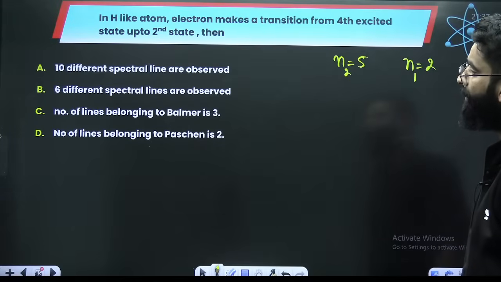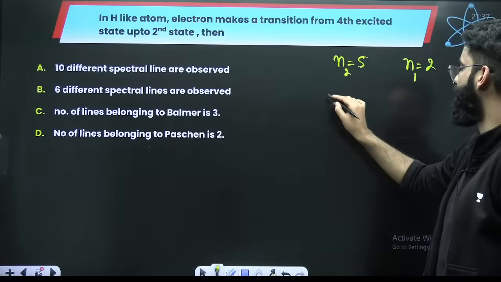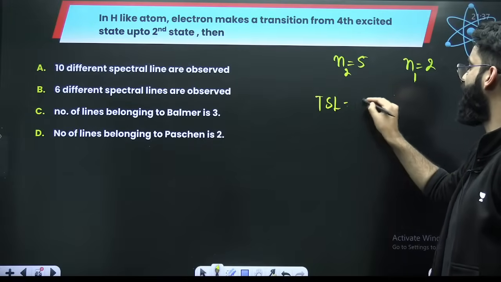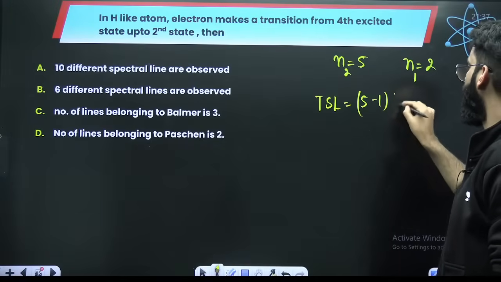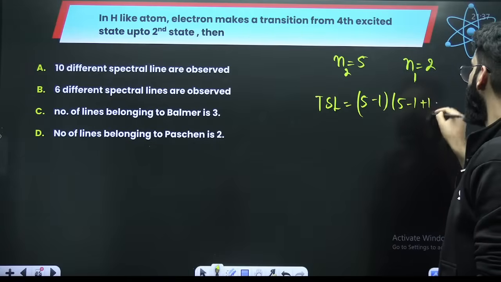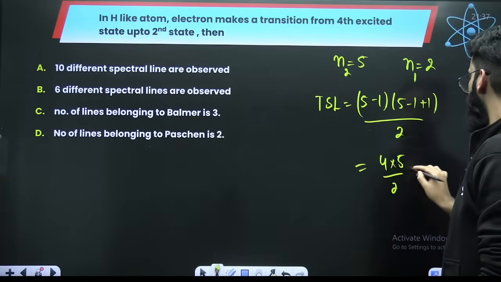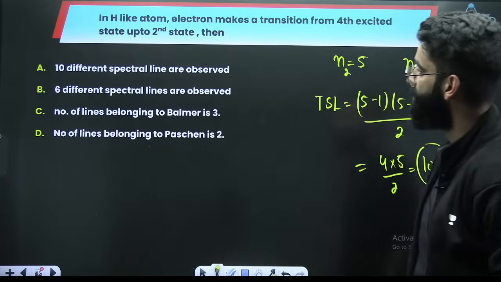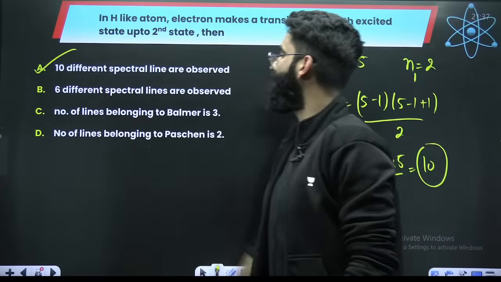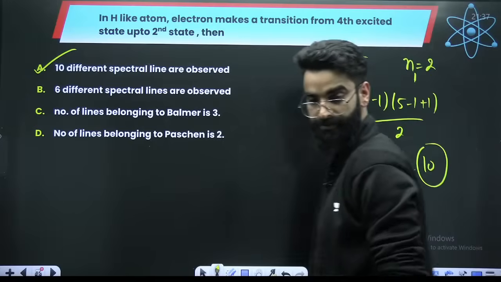Then calculate the total spectral lines. Total spectral lines obtained is (N2 minus N1) multiplied by (N2 minus N1 plus 1) divided by 2. So this is 4 multiplied by 5 divided by 2. So total 10 spectral lines are observed. Total 10 different spectral lines are observed, right?